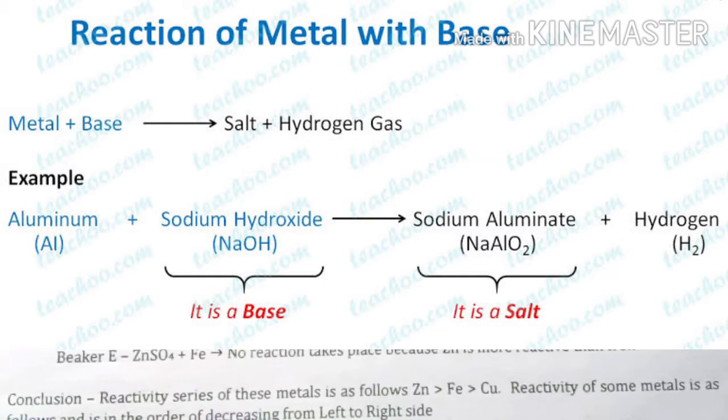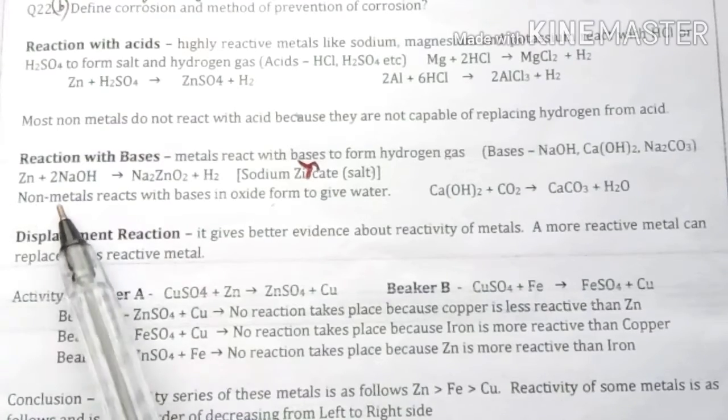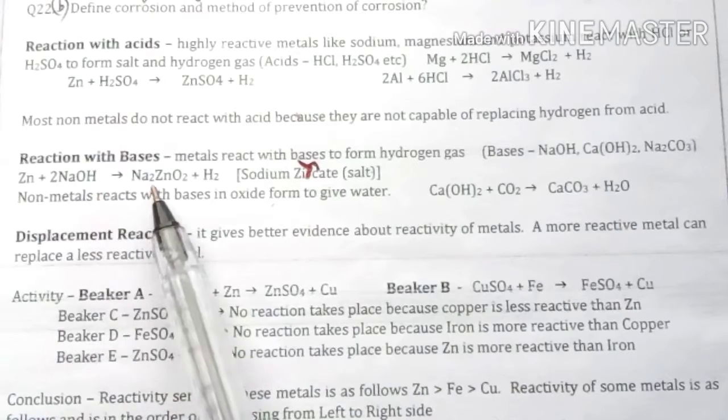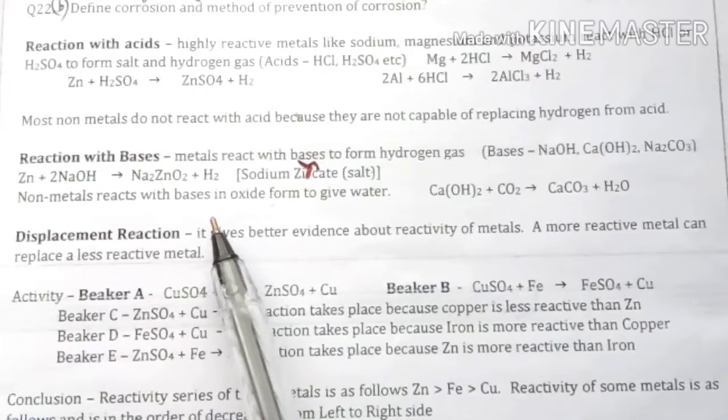Understand the reaction of base with metal with the help of a chemical equation. The first one is zinc metal reacts with two molecules of sodium hydroxide. The resultant will be Na2ZnO2 plus H2 in the form of gas.